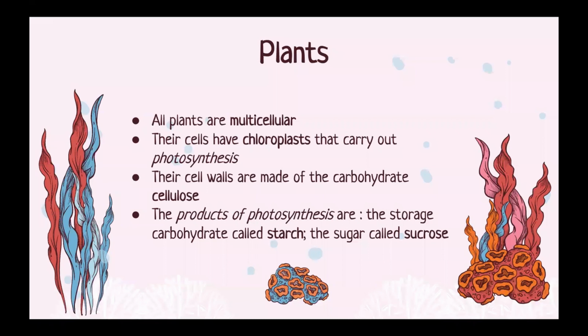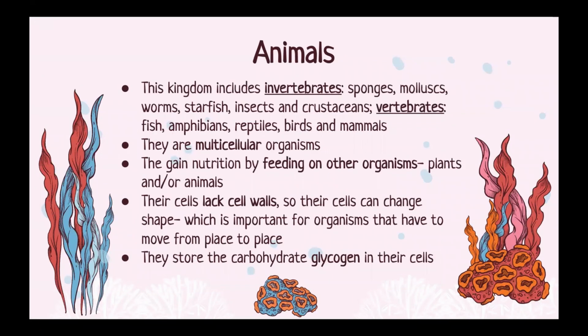Plants. All plants are multicellular organisms, which means that their bodies are made up of many cells. Their cells have chloroplasts, which help carry out photosynthesis, of which the products are the storage carbohydrate called starch, which is found inside plant cells, and the sugar called sucrose, which is transported around the plant and is sometimes stored in fruits and other plant organs.